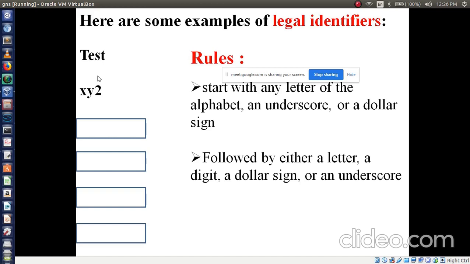Soumya? Snehal? XY2, is it a valid or invalid identifier? Is the screen displaying or not? Is my screen visible? Forget about voice, at least you are seeing the screen, right?